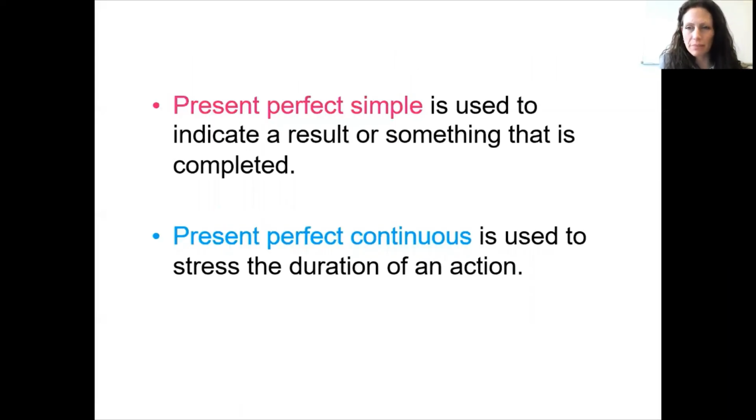Okay, and the answers. So the present perfect simple tense is used to indicate a result or something that is completed, whereas the present perfect continuous is used to stress the duration, how long an action is.